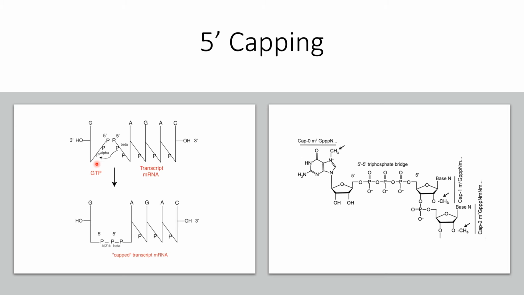So there is a bond formation taking place between the alpha phosphate of GTP and the beta phosphate of the mRNA.